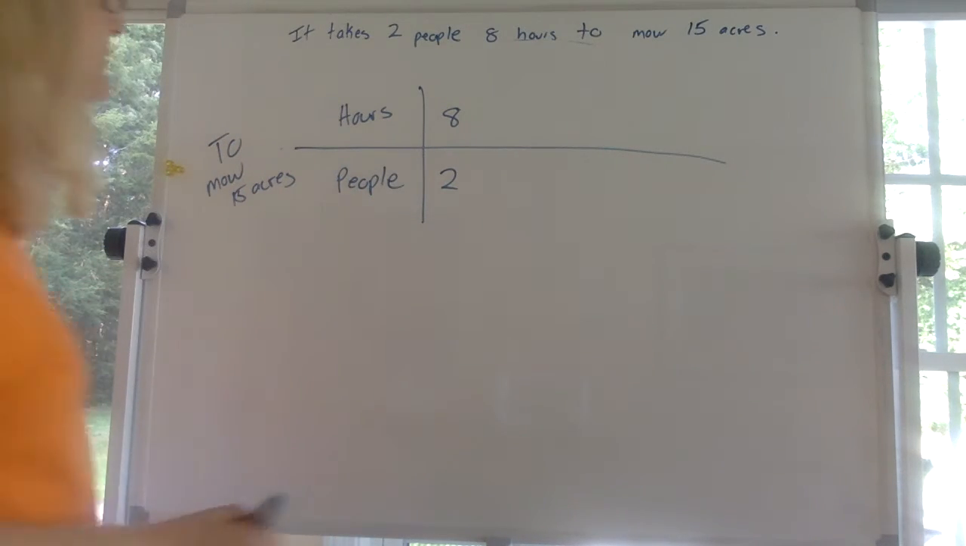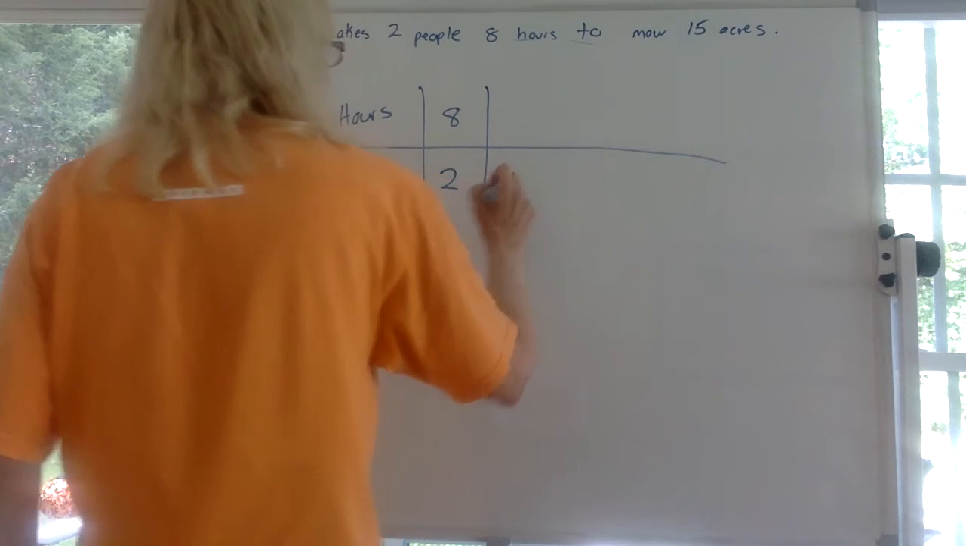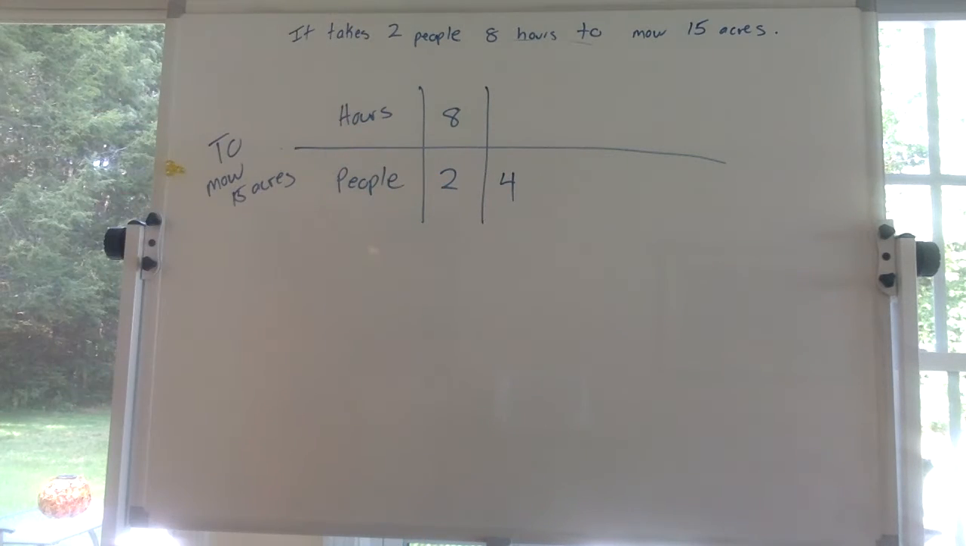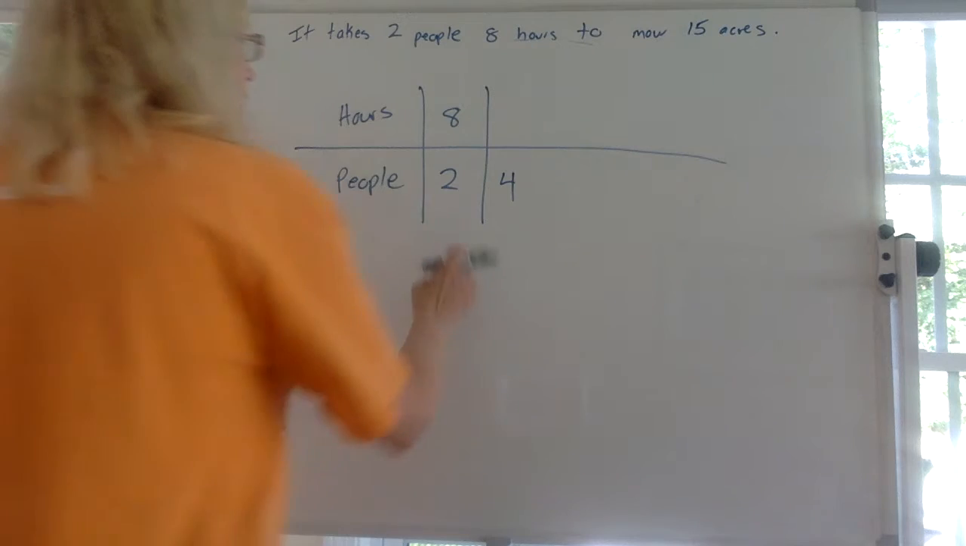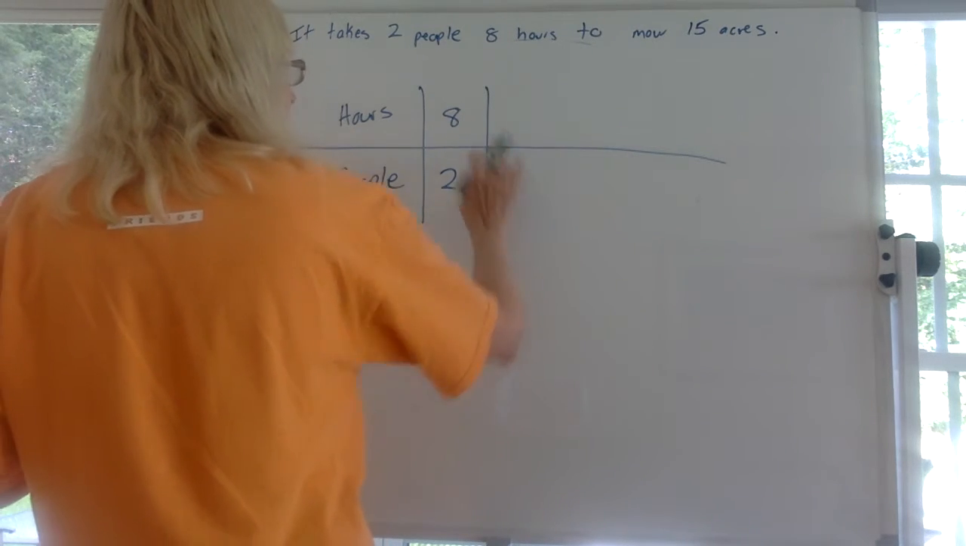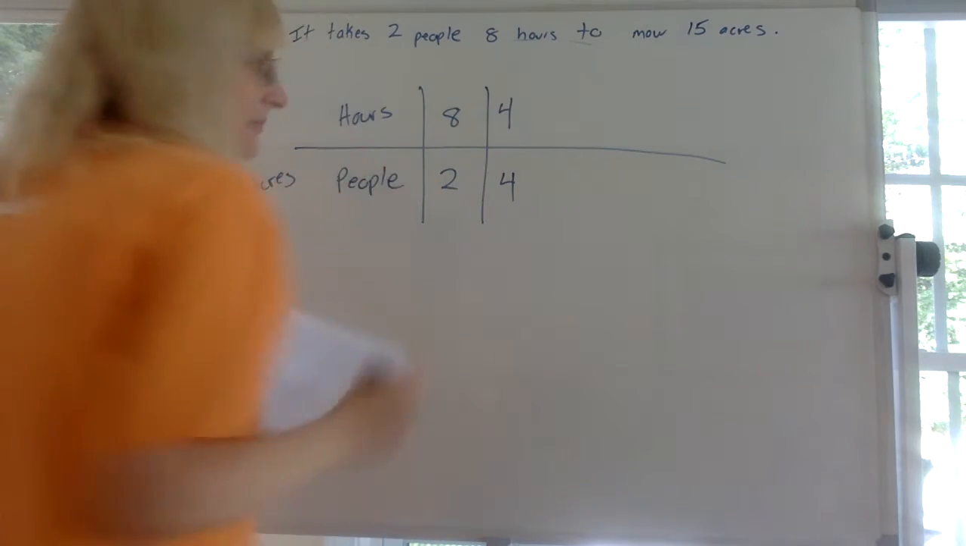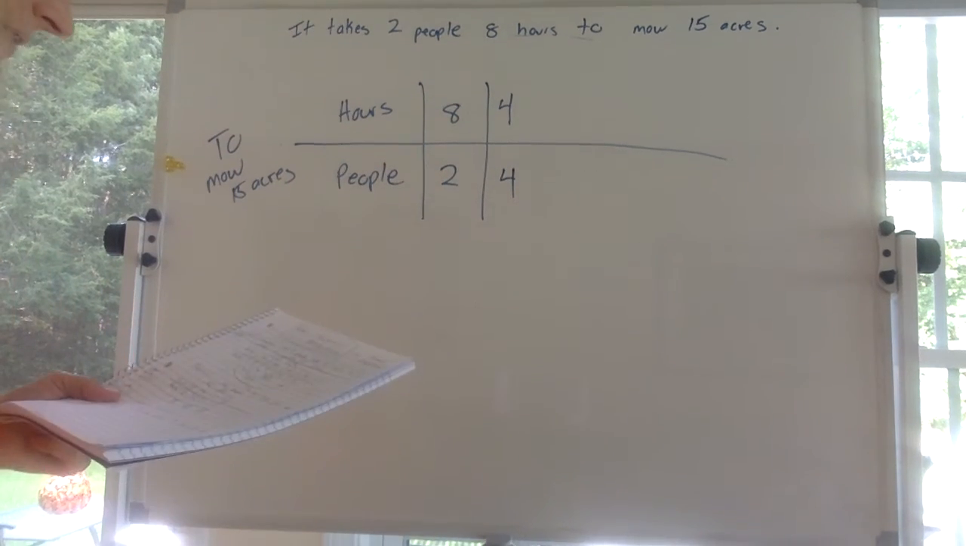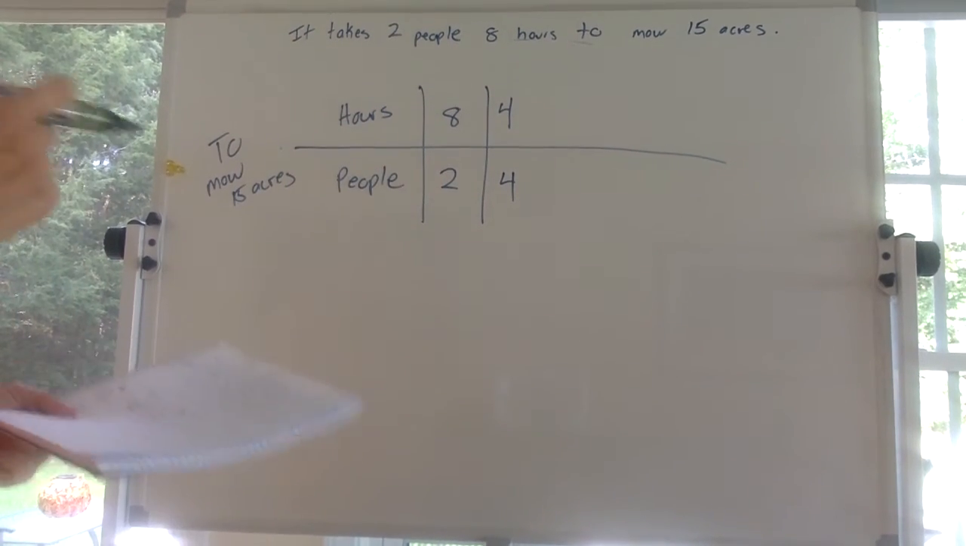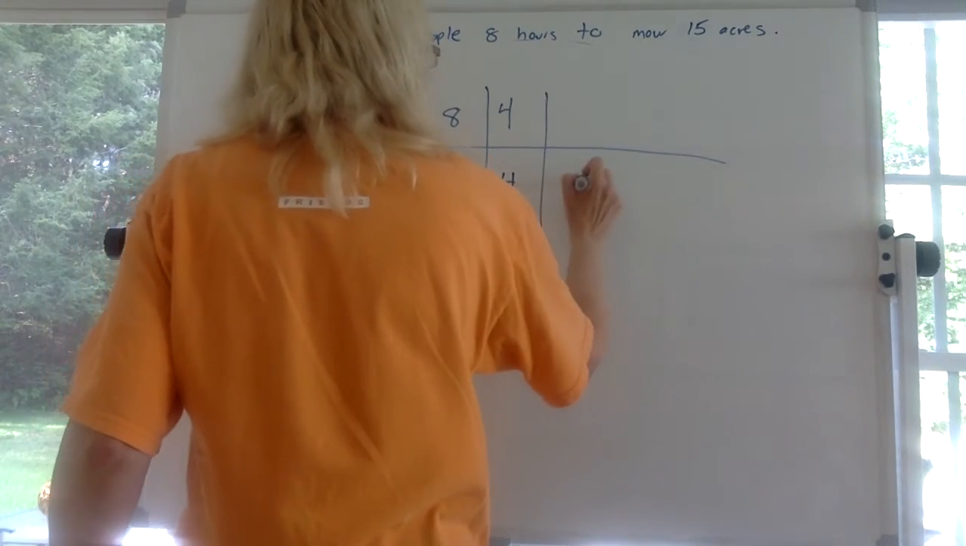Okay, let's make believe I got twice as many people now. So they went out and they hired more people. You still got to mow 15 acres. What's going to happen to the time? You got more people now. It's going to take less time. So if you have twice as many people, it's going to take you half the time to mow the 15 acres.